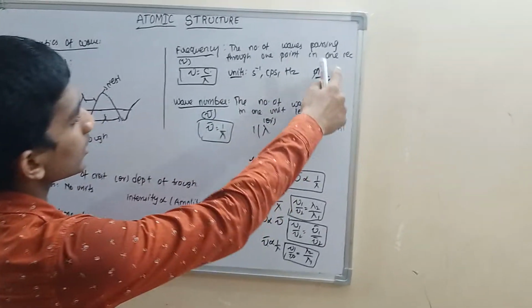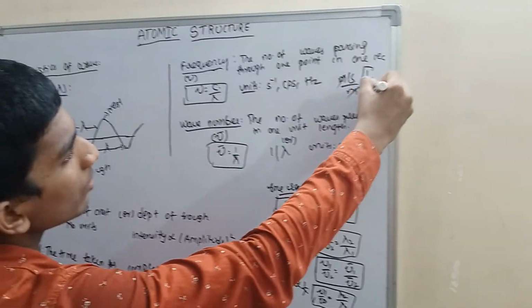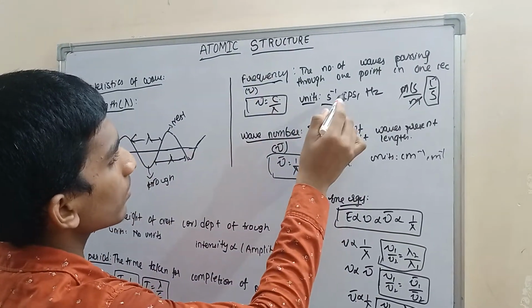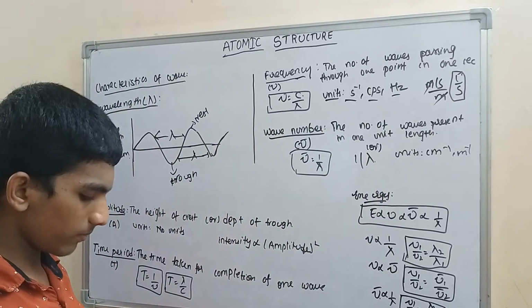Next, 1 by second: we do not represent frequency like this. We use second power minus 1, or cycles per second, or hertz. These are the units of frequency.